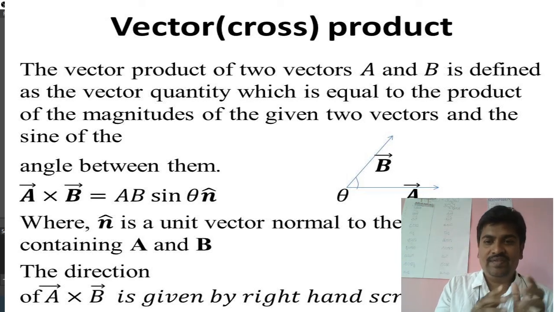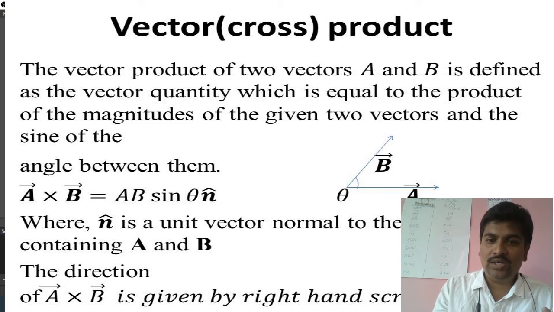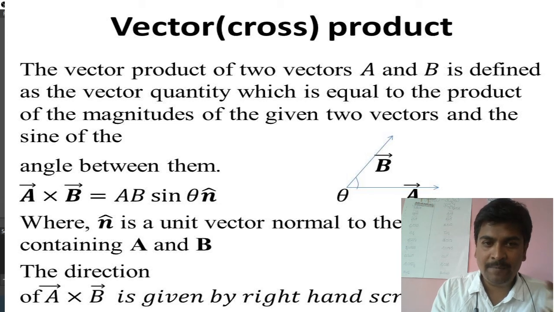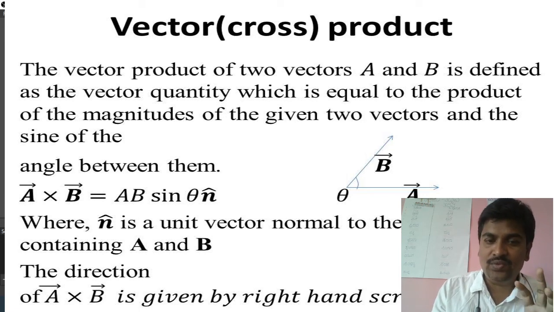If I want A cross B, earlier I used to write A dot B for the scalar product. Now I am writing A cross B. This multiplication mark has to be read as cross: A vector cross B vector. So A cross B will be equal to the magnitude of A, the magnitude of B and the sine of the angle between them. With the diagram you can understand the things. This vector is A, and this vector is B, and theta is the angle between these two vectors.